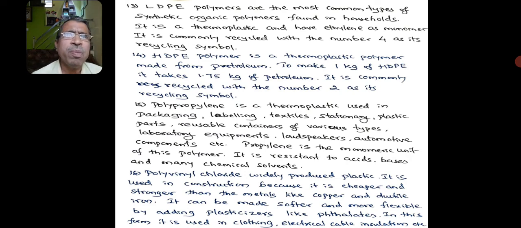We have another polymer known as polyvinyl chloride, which is a widely produced plastic. It is used in construction because it is cheaper and stronger than metals like copper and iron. It can be made softer and more flexible by adding plasticizers like phthalates. In this form, it is used in clothing, electrical cable insulation, etc.